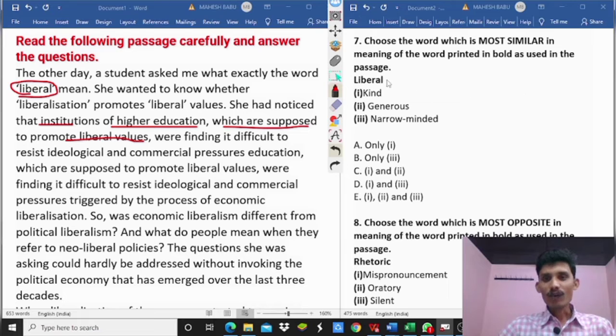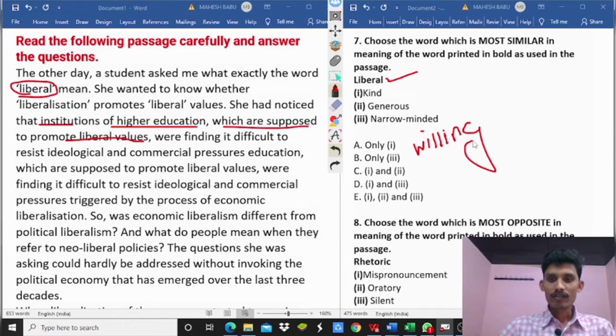So, what is the meaning of liberal? Liberal is nothing but willing to respect. Willing to respect is nothing but liberal.